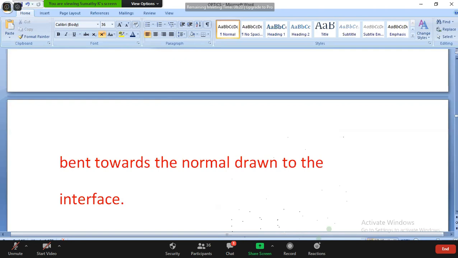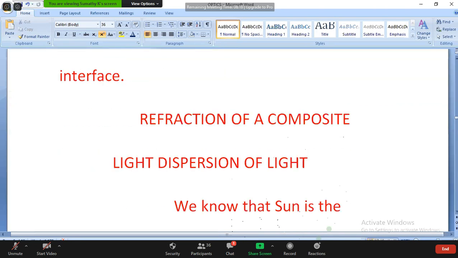Next, refraction of composite light and the dispersion of light. What does composite light mean? White light dispersed into the seven colors. So that is called composite light.